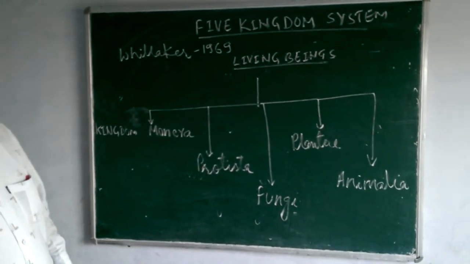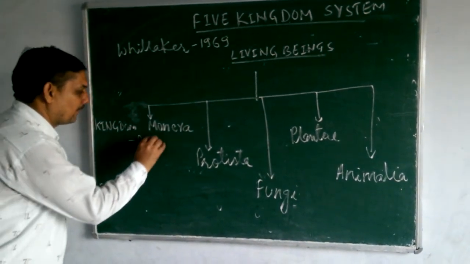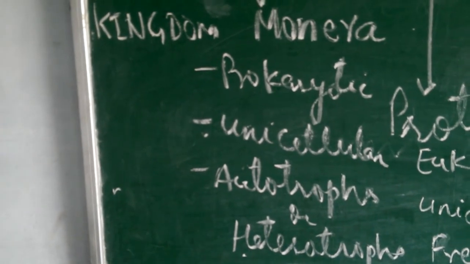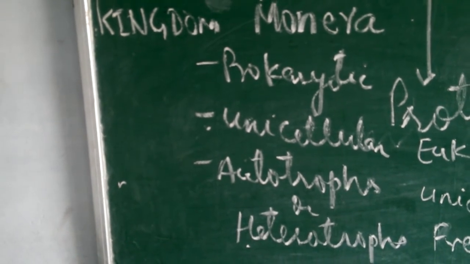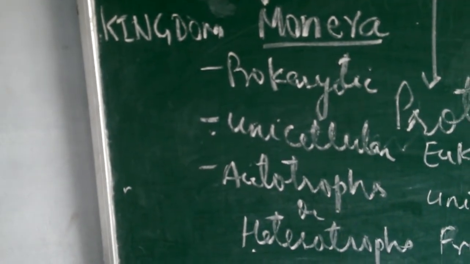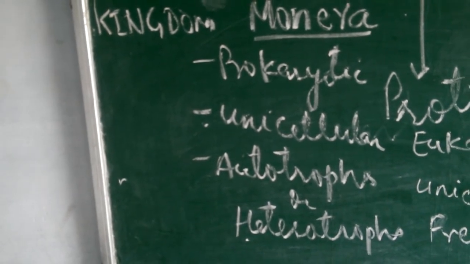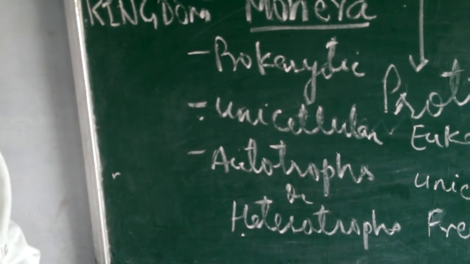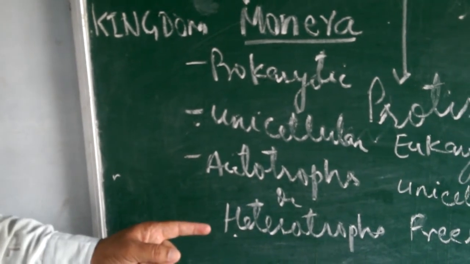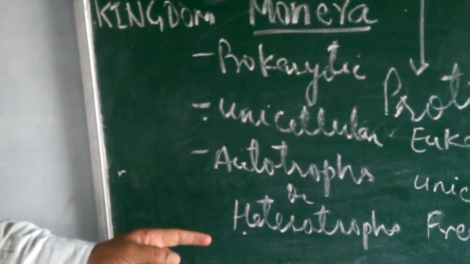So now you see, the first kingdom in the five kingdom classification is Monera. In Monera, prokaryotic unicellular organisms were placed. They may or may not have a cell wall. They may be autotrophs or heterotrophs. A variety of nutrition is found in them. The sole members of Monera are bacteria.